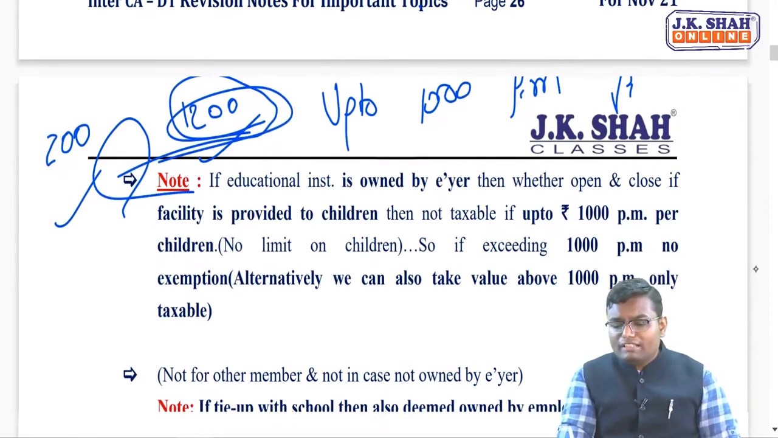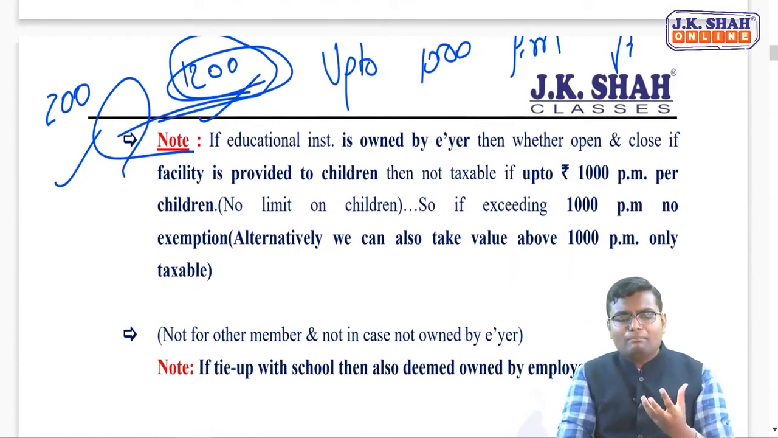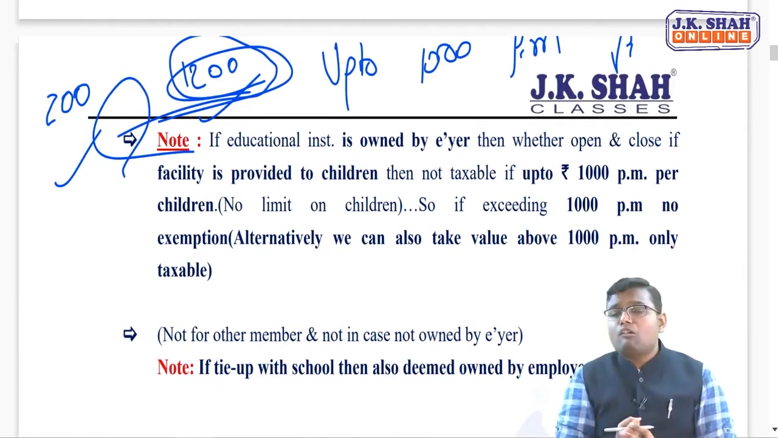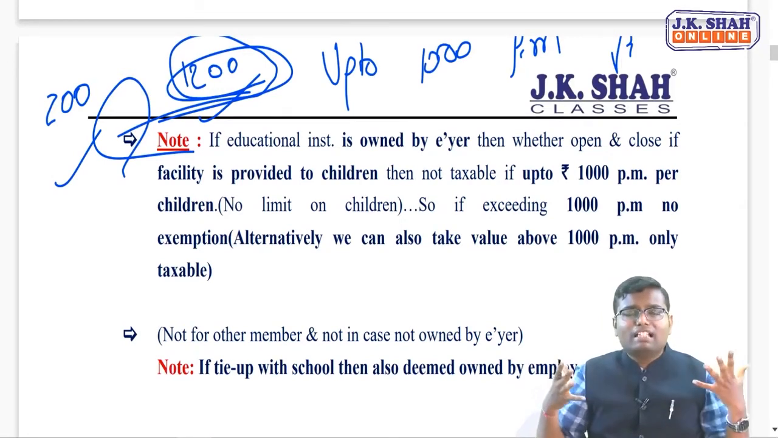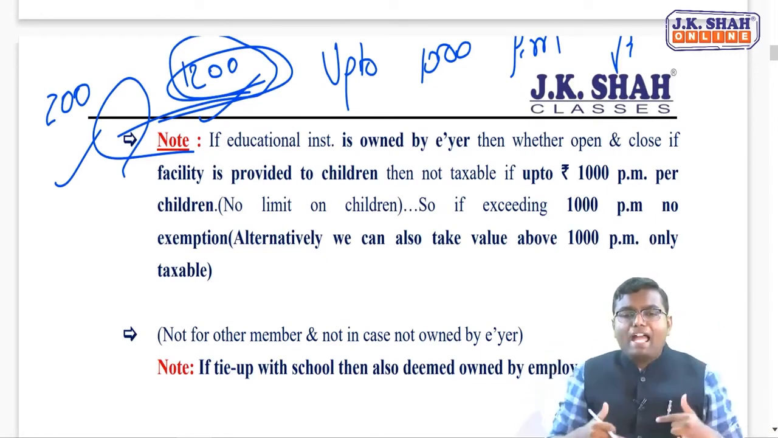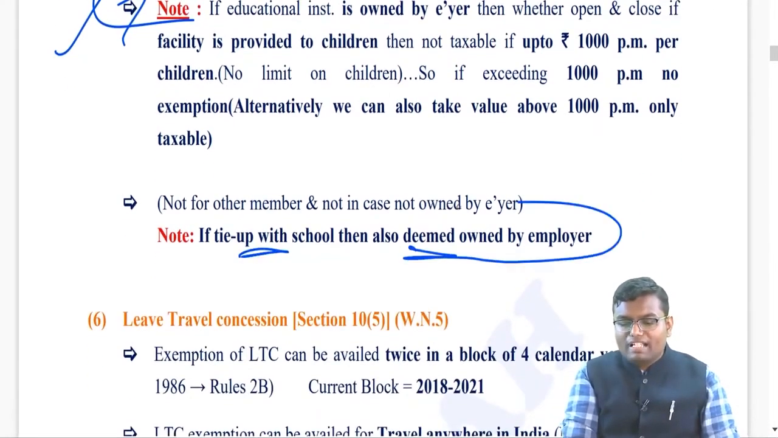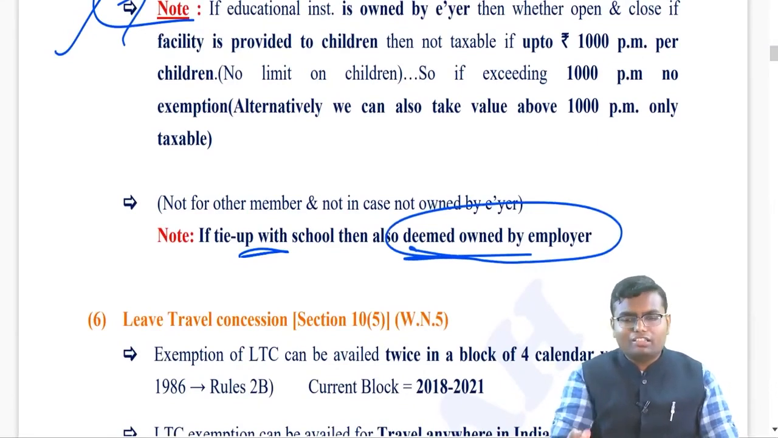If in the question it is given that, let's say, ABC company is having a tie-up with DPS school, that whosoever will go to this school, they will get 50% discount. That is a pure tie-up. In this case, how to do the valuation? By assuming that this school or college is owned by the employer. If the tie-up is there with some institute, it will be assumed that the employer is the deemed owner of that institute and do the valuation accordingly.